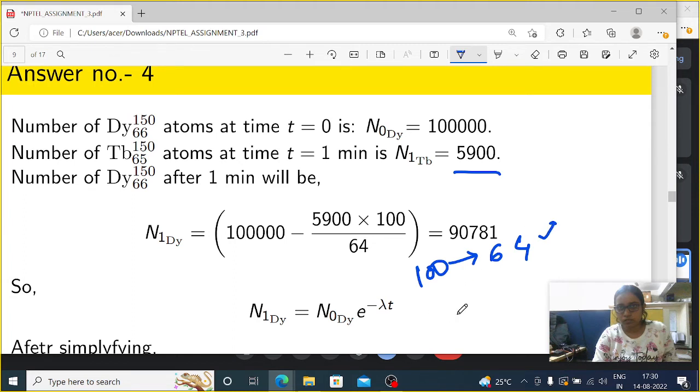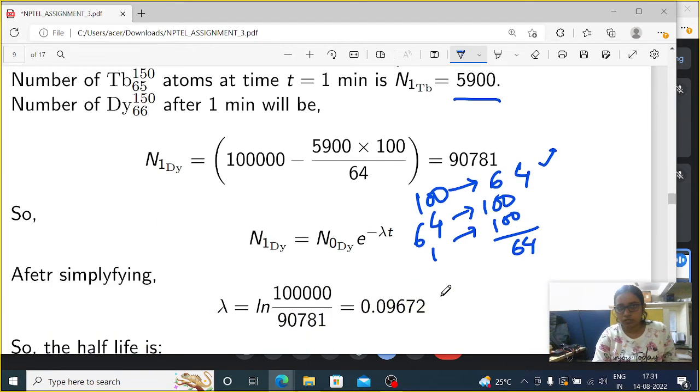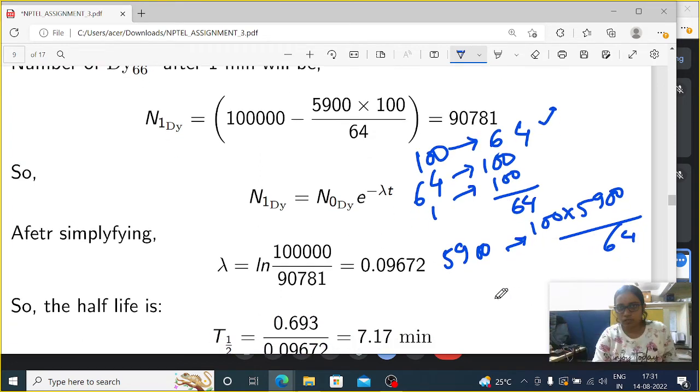If I write it reversely, 64 atoms will be Tb if the parent nucleus was 100. So for 1 atom, 100 divided by 64. It is given here that 5900 Tb atoms are there, so the initial value of that Dy was 100 into 5900 divided by 64.